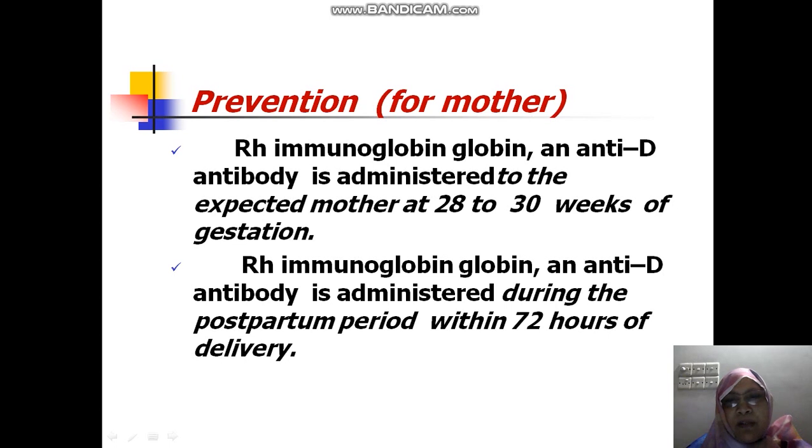Now the prevention for the mother, and there are two ways. In the first case, when the mother comes during a routine antenatal checkup, then you can advise an anti-D antibody at 28 to 30 weeks of pregnancy. But when the mother comes during delivery or after delivery, this anti-D antibody is administered within 72 hours of delivery. And in this way, we can prevent erythroblastosis fetalis.